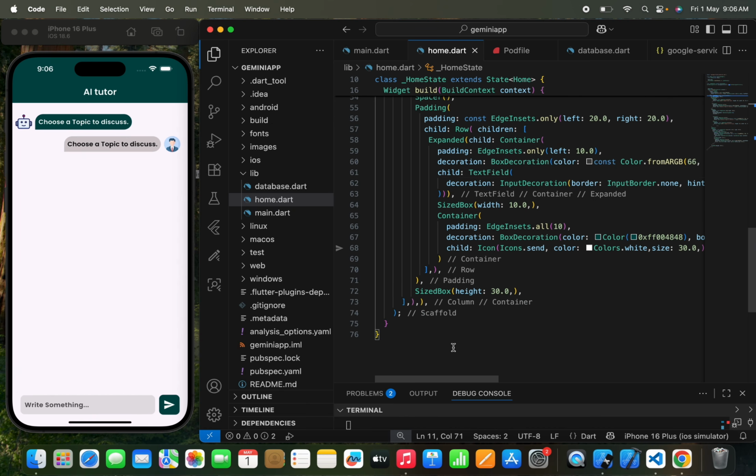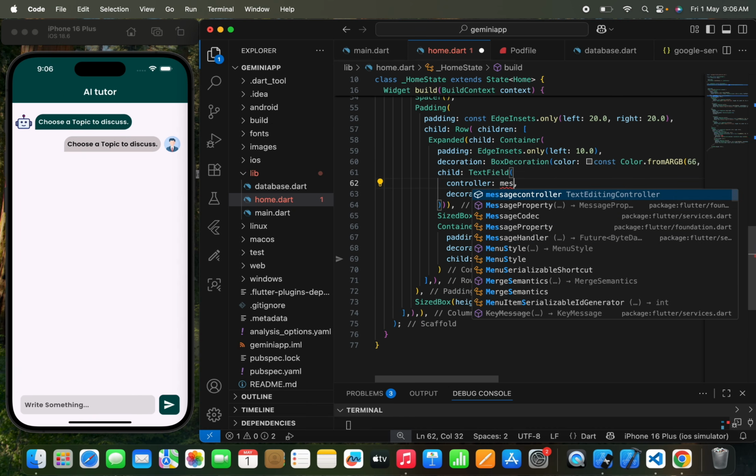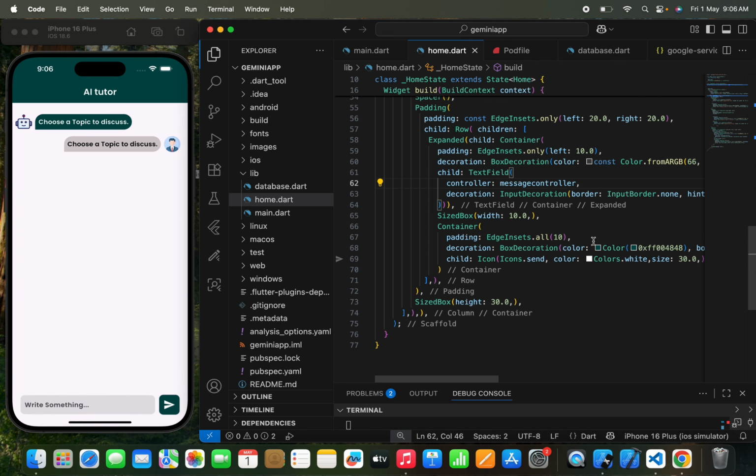Now what I need to do is pass a controller to that respective text field, something like this. Once I press this send button, we need to add the message to the cloud Firestore, and later on we are going to send the message to the AI so that I can get a response from the AI tutor, right?